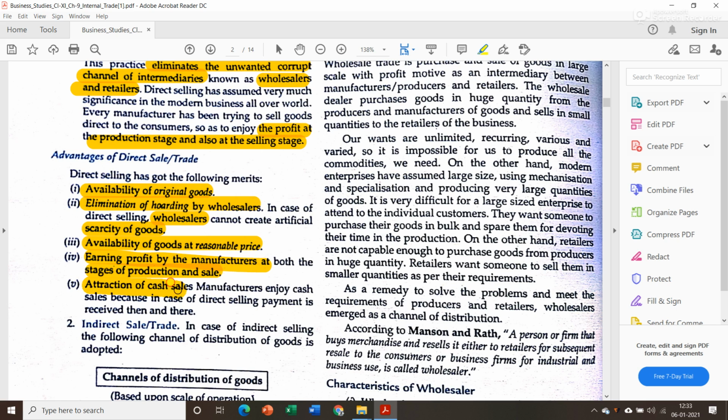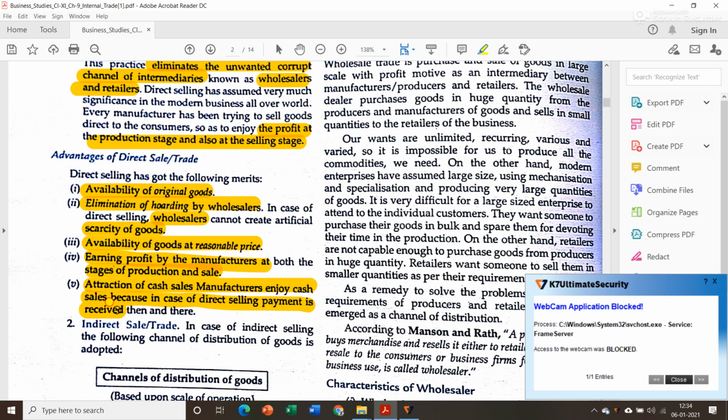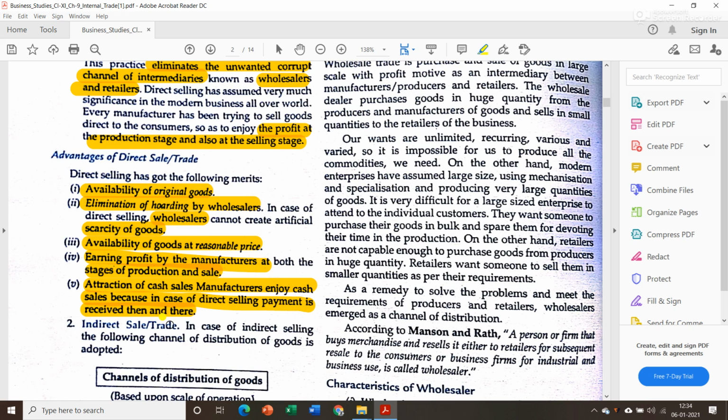Then the next one is attraction of cash sales. Manufacturers enjoy cash sales because in case of direct selling, payment is received then and there. And since the consumer is purchasing at a cheaper rate and directly from the producer, they make cash payment instantly. So it attracts cash sales by manufacturers.